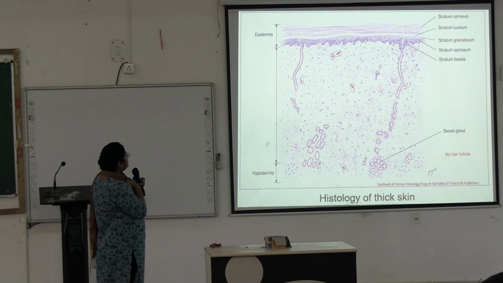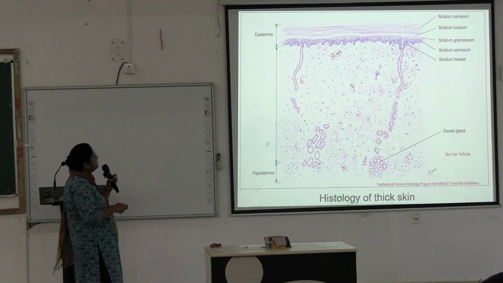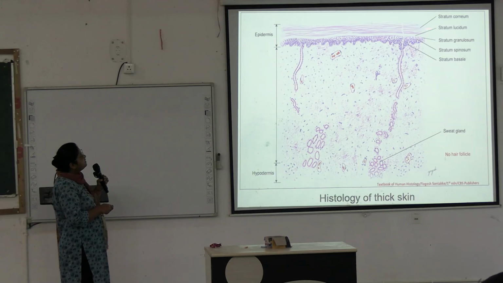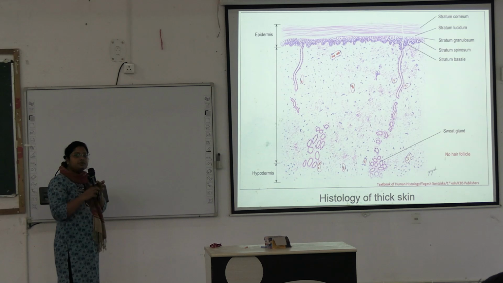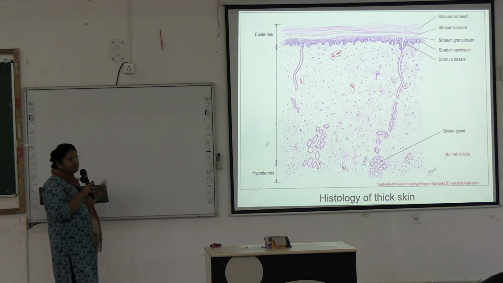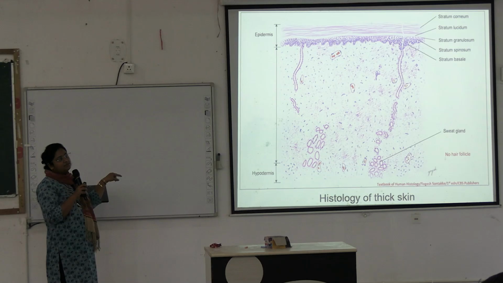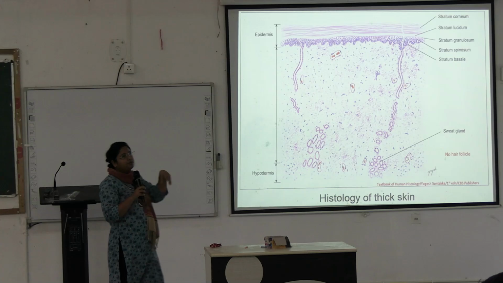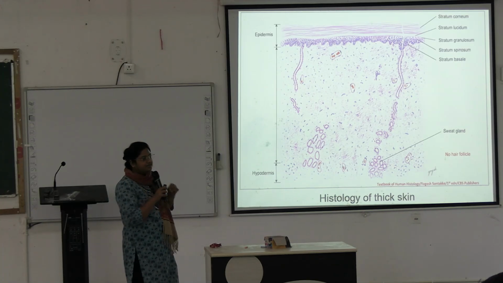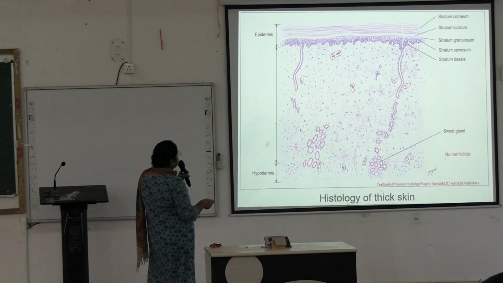Okay. Here is the thick skin. You can see the different layers in the epidermis. Stratum lucidum is present. Okay. Stratum basale, then stratum spinosum, stratum granulosum, and then stratum lucidum. Stratum lucidum is a clear layer like this, and after that a thick layer of keratin, forming the stratum corneum. Okay, so these two diagrams you draw in your histology practical, the previous one for thin skin and this one for thick skin. Okay, understood? And write down two to three identification points for each. Next, and the rest of the things are the same.